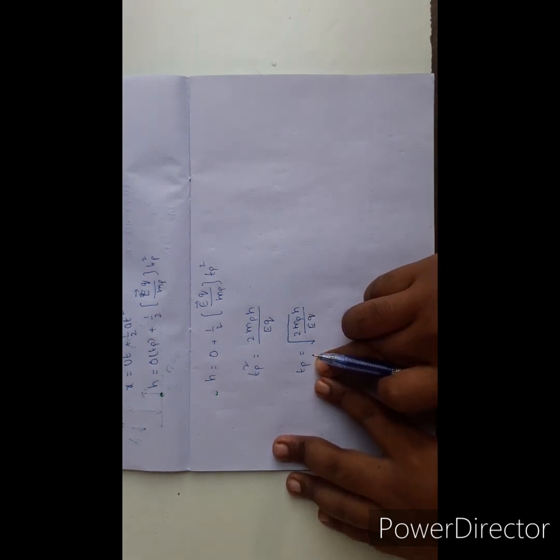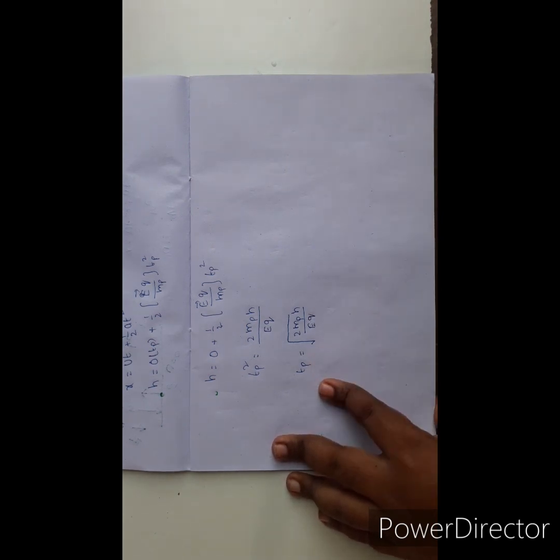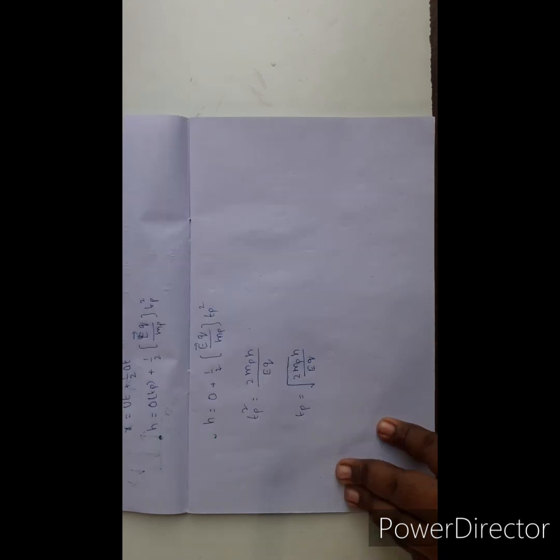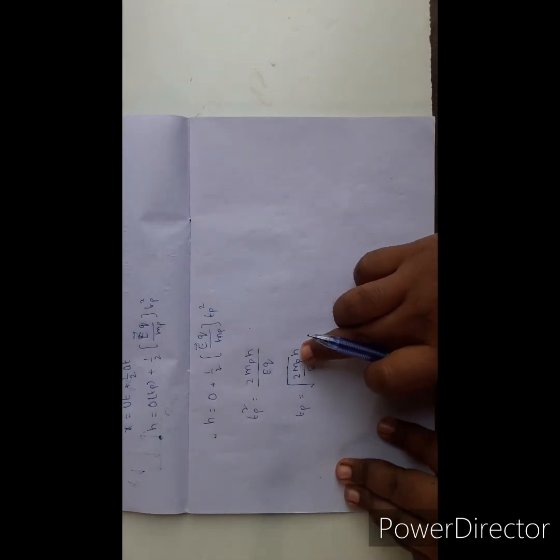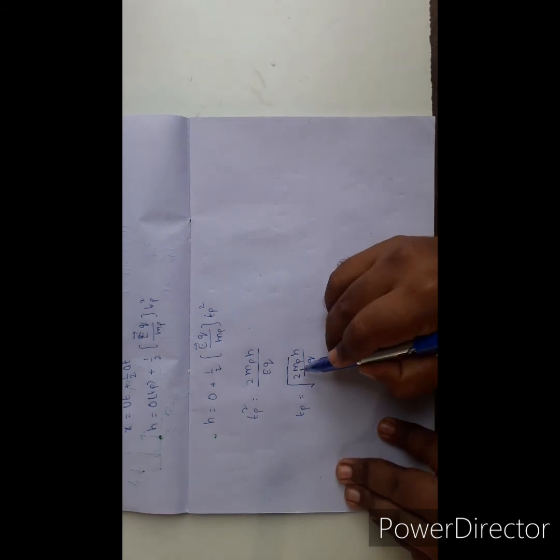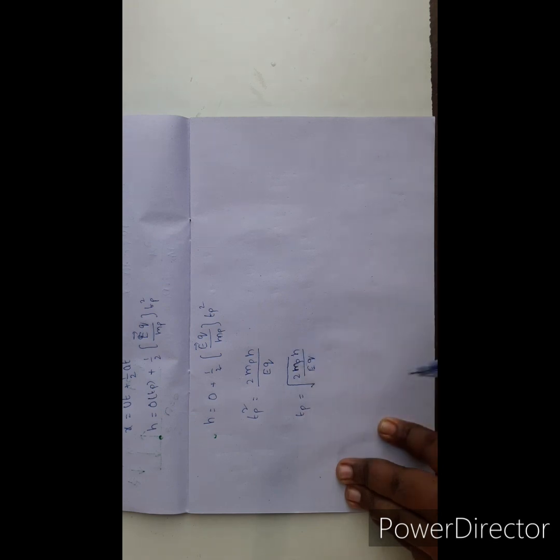This is the time to fall of the proton, and this is the time to fall of the electron: 2h me by qE, and 2h mp by qE. The only difference is the mass of the proton and the mass of the electron.